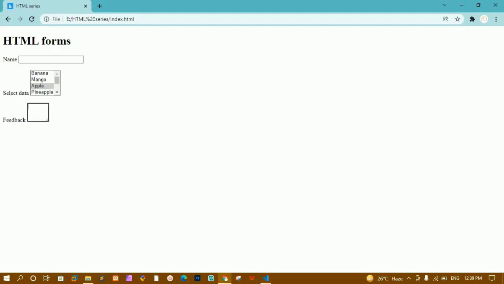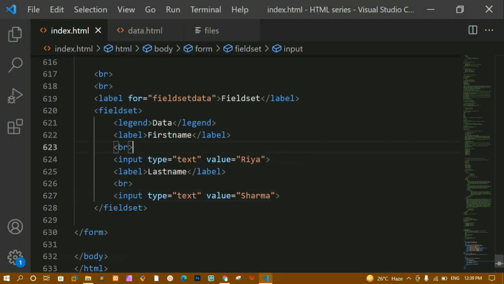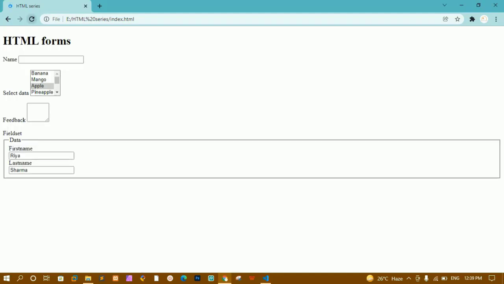I'll save this. I'll refresh this one. Now you can see how the data will be displayed. This is nothing but my label field set, and this is the data, and this is going to combine this one. Let me just add one break as well. Here also I'm just going to add one break. I'll save this. I'll refresh this one. Now you can see first name is Ria and last name is Sharma, and this entire thing is wrapped inside one container.